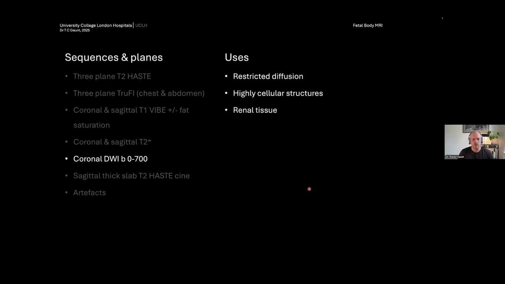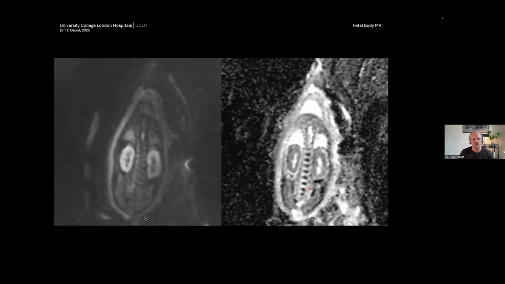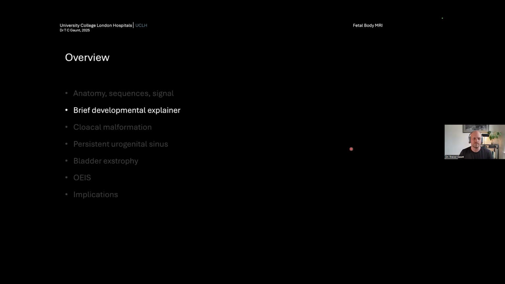We also do coronal DWI type sequences with b-values of 0 and 700. And the kidneys restrict diffusion really nicely. You can see on the left-hand side, this is the DWI and this is the ADC. That's really good for showing whether there's any renal tissue present or whether it's absent and associated with some of the complex malformations that we see.